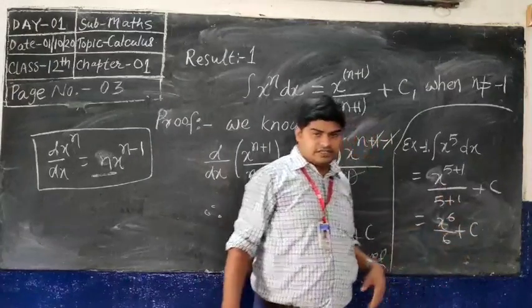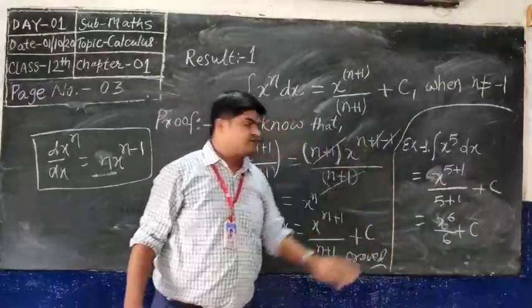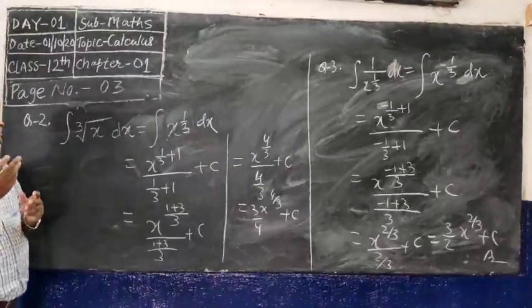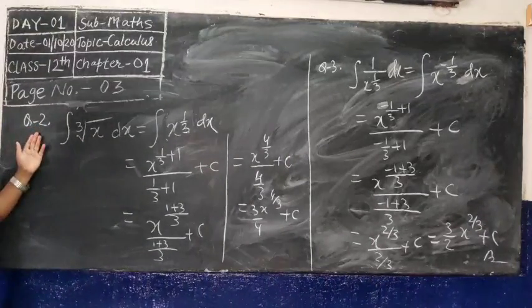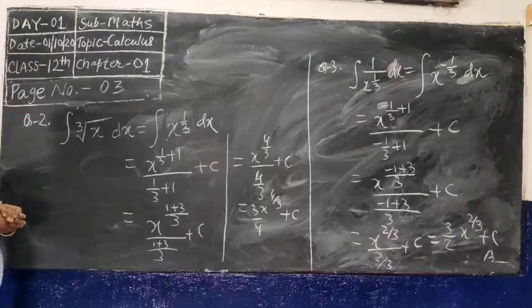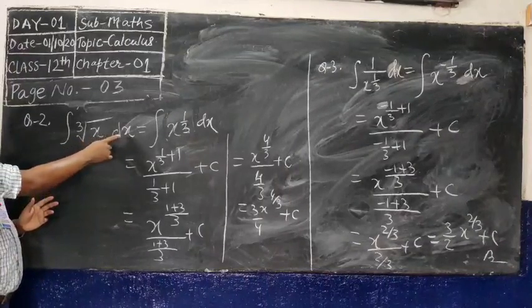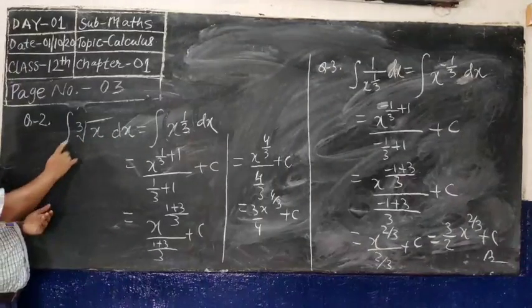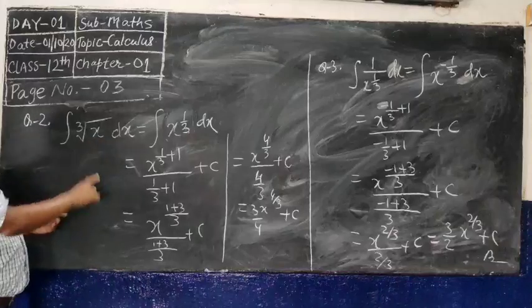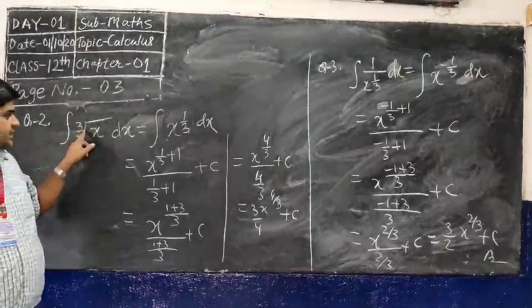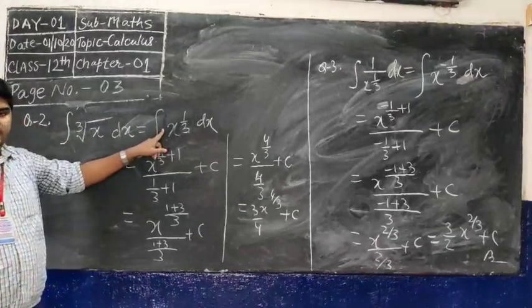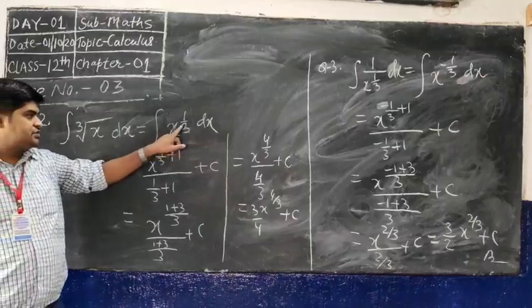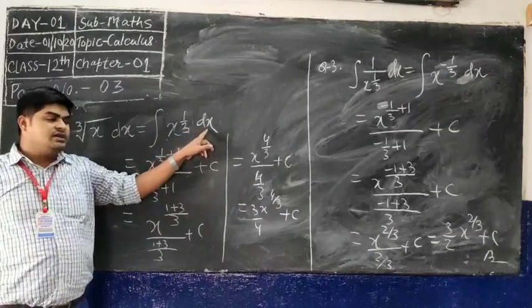Okay, students, now let us see some more examples based on this formula. Students, see question number 2. You will find the integration of surds of x dx. Okay, you know surds, it can be written as x to the power 1 by 3. That means you have to find here integration of x to the power 1 by 3 dx.